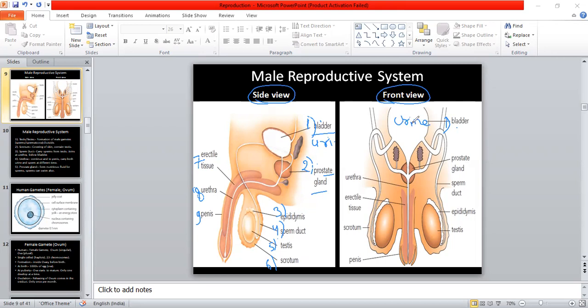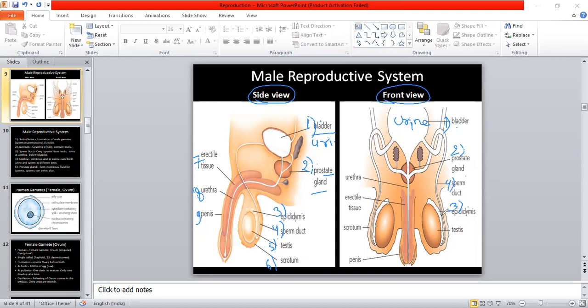Okay. Now, second part is prostate gland. Prostate gland is something like this, the center part of the male reproductive system. Then third part is epididymis. This one is epididymis, and epididymis is what? It covers these testes and then opens into the sperm duct.